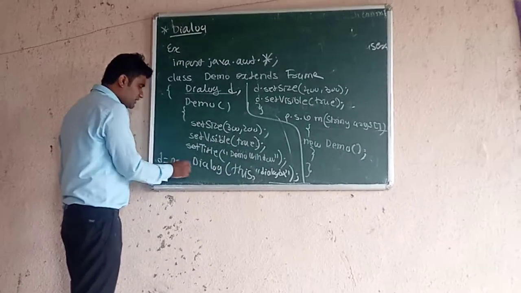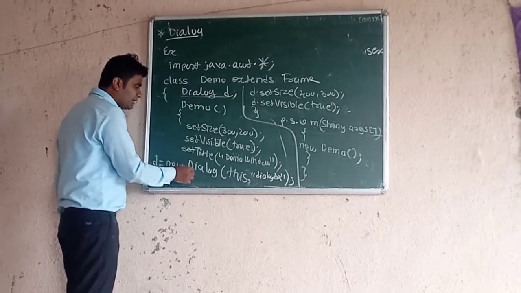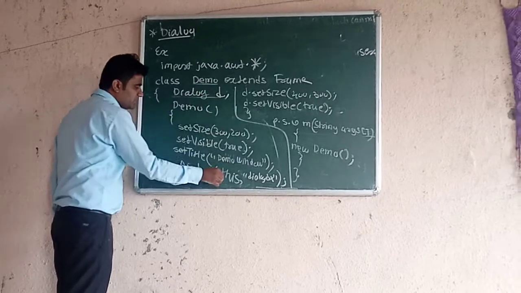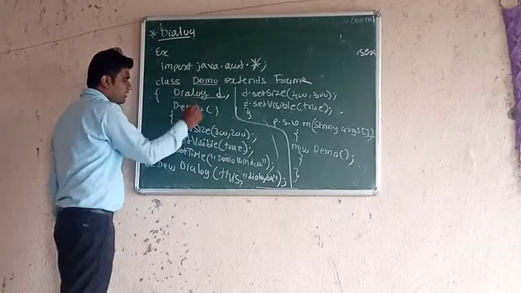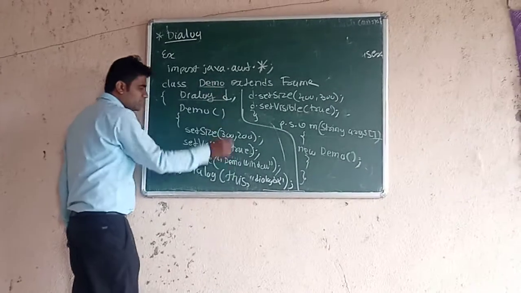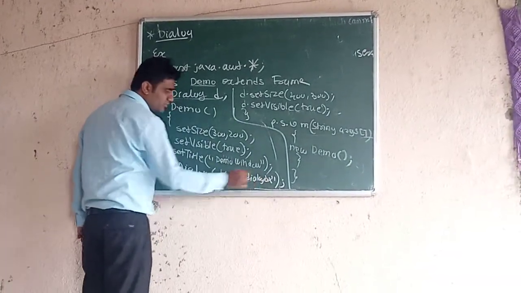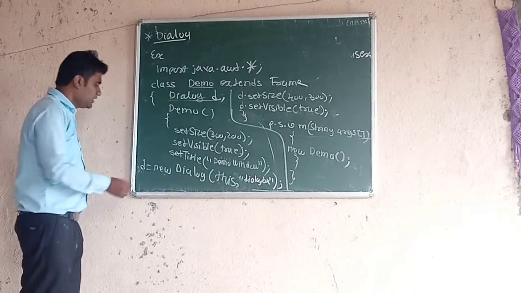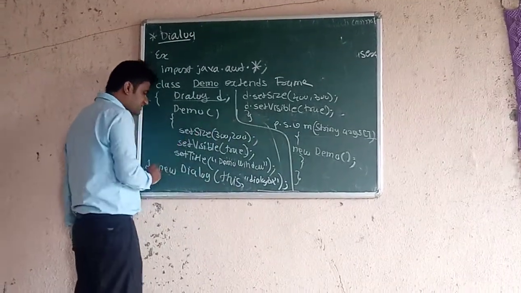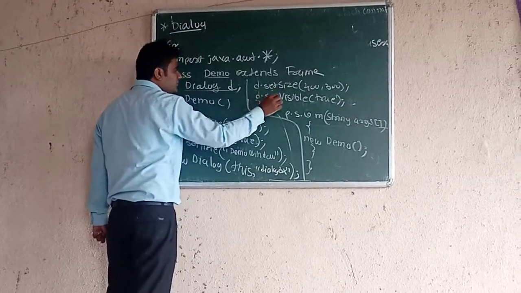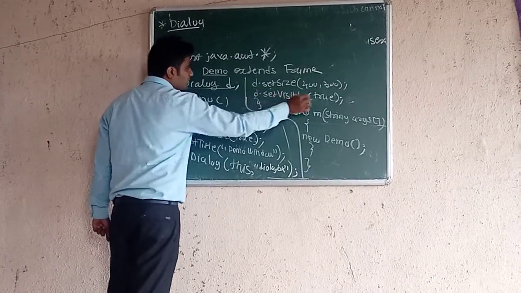Now we have created the dialog box, d equals new Dialog(this). This demo class is the owner, the parent of this dialog box, so we have passed it using the keyword this, and as the second argument we have given the name dialog box inside double quotes. After that we have set the size for the dialog, d.setSize(400, 300), and we have made it visible by calling d.setVisible(true).